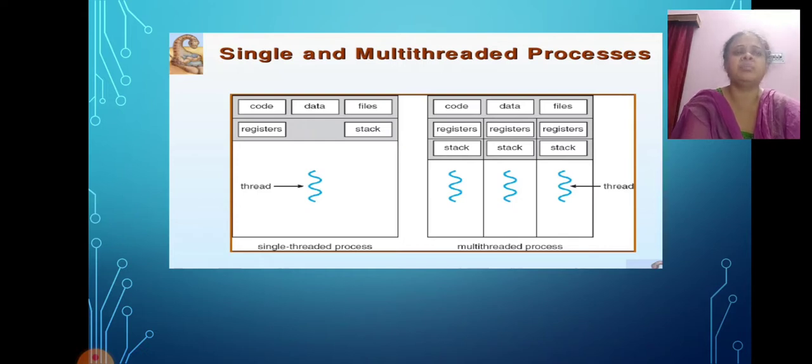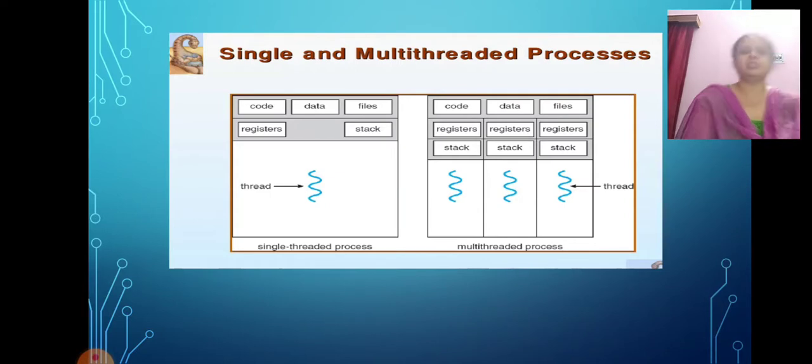Threads are not independent of one another like processes are, and as a result, threads share with other threads their code section, data section, and OS resources. What are OS resources? Like open files and signals. But like a process, a thread has its own program counter, register set, and stack space.